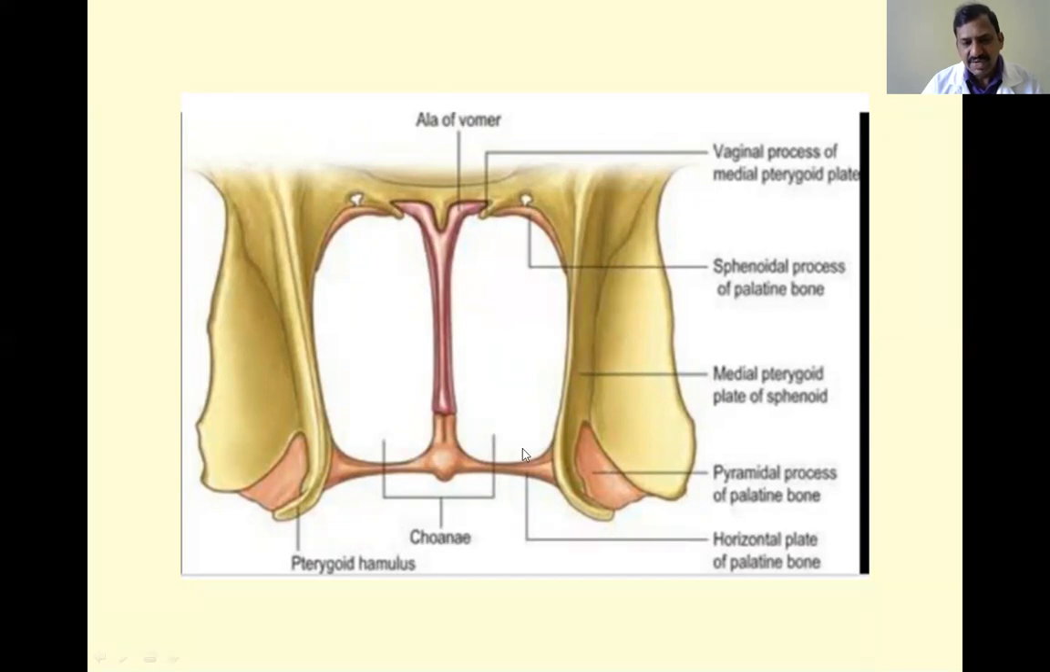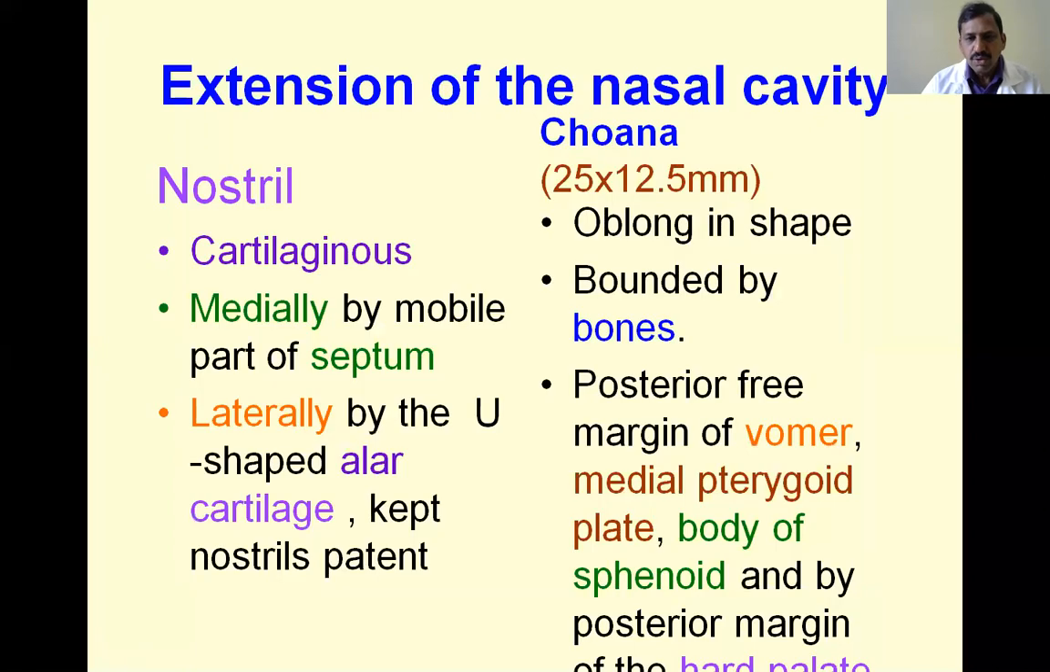The posterior boundary of the nasal cavity is about 1.25 centimeters in transverse diameter and 2.5 centimeters in vertical diameter. See here, 2.5 centimeters means 25 millimeters, and 12.5 millimeters is 1.25 centimeters. So vertical is 2.5 centimeters, or 25 millimeters, and transverse is 12.5 millimeters, sorry. Oblong in shape. The posterior opening is oblong in shape, and it is bounded by bones.